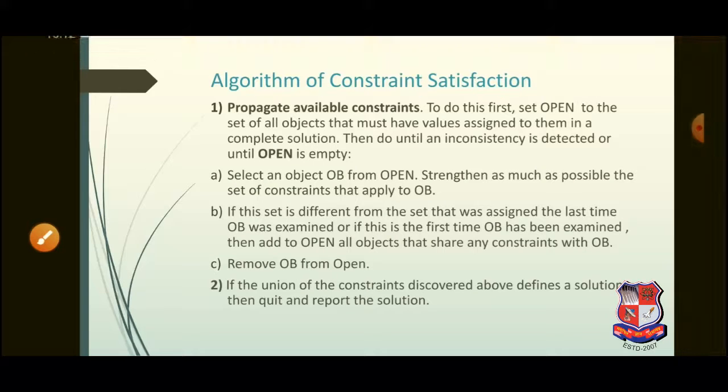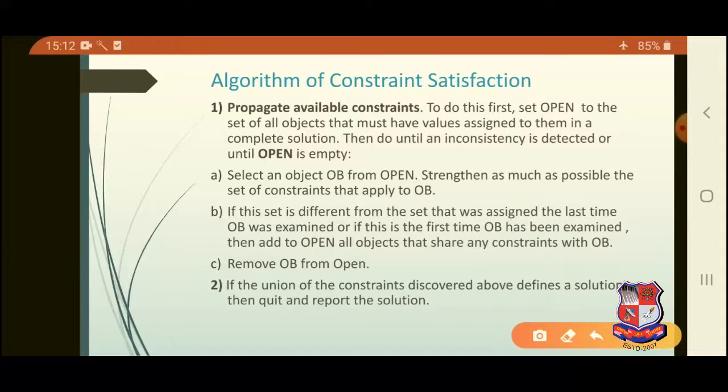The algorithm of constraint satisfaction problem goes as follows. First we have to propagate whatever constraints are available, that is, the constraints that are defined in the problem. To do this, set open to the set of all objects that must have values assigned to them in a complete solution, and repeat the steps until an inconsistency is detected or until open is empty. First, select an object OB from open and strengthen as much as possible the set of constraints that apply to OB.